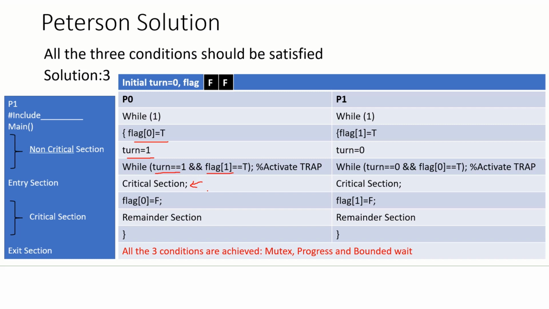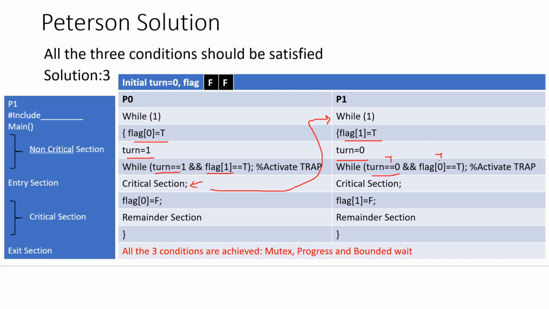Okay, suppose the context switching happens here. So the control will go to P1 and P1 will set flag 1 equal to true and turn equal to 0. Now what will happen here? The turn is equal to 0, that is true, and flag 0 is also true.